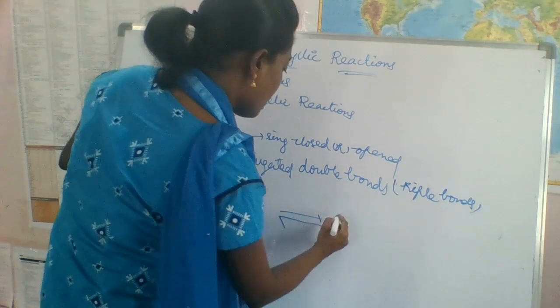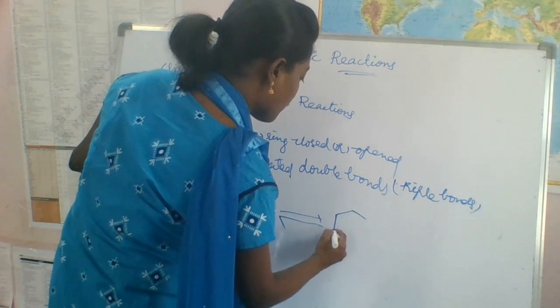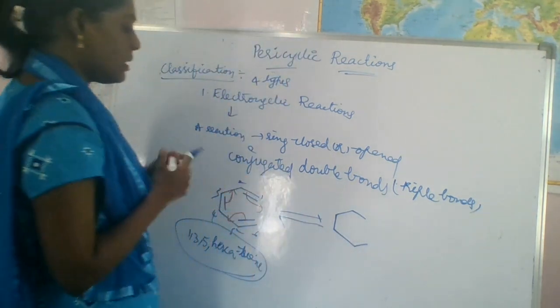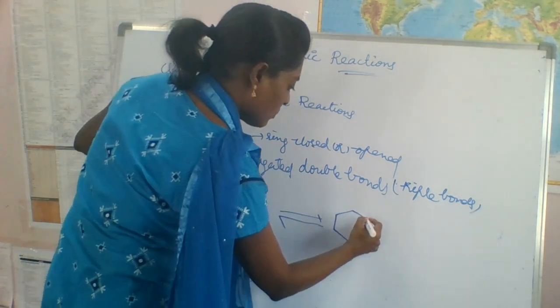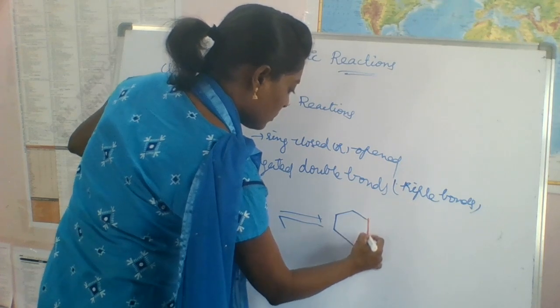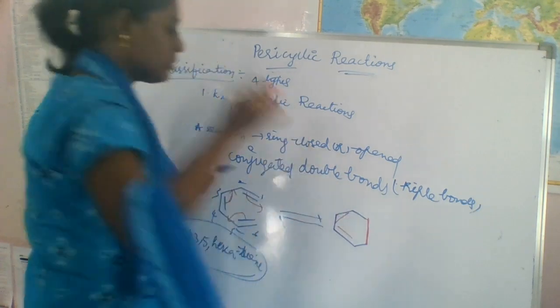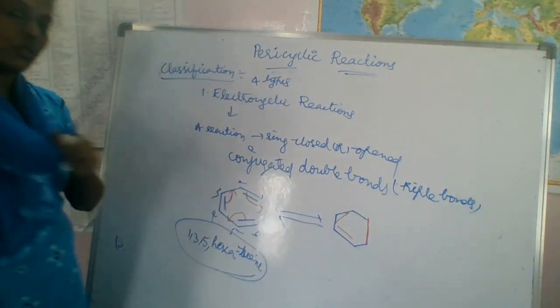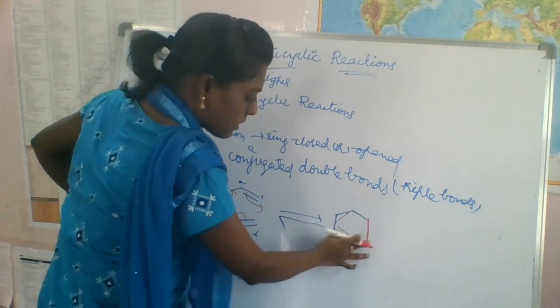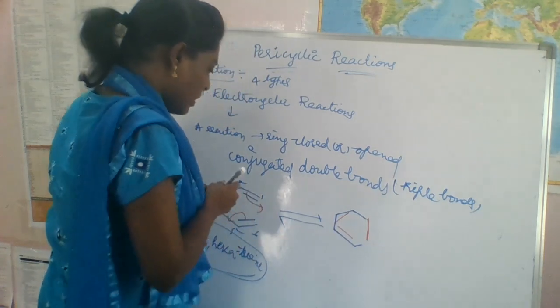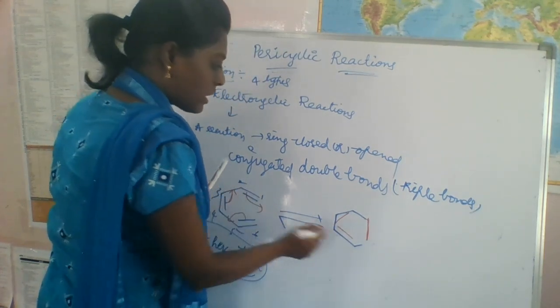So thereby, what will happen here? See here. There is a new bond formed between the 1 and 6 carbon atoms.